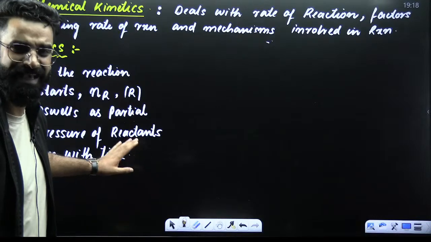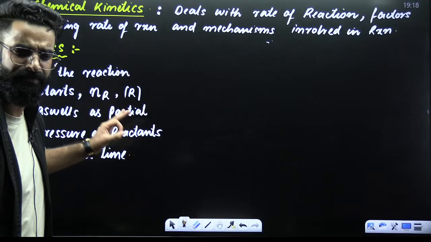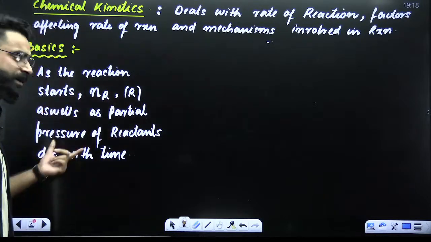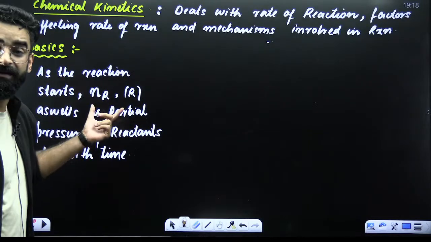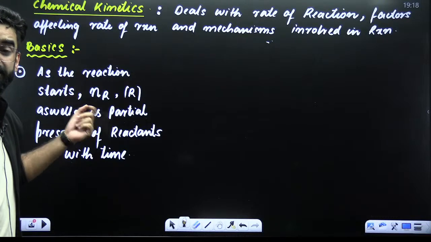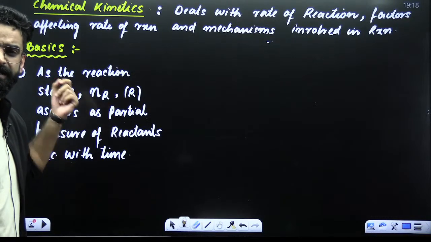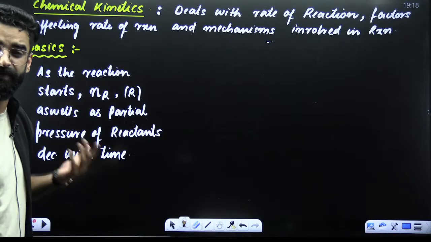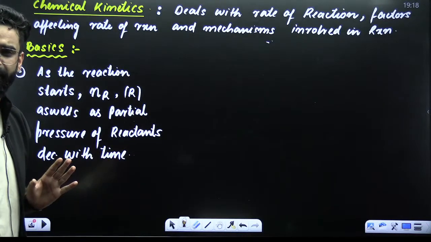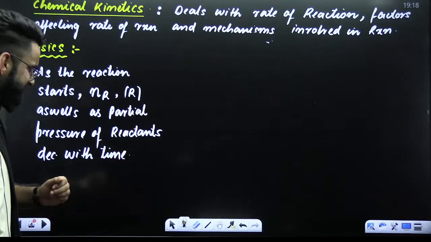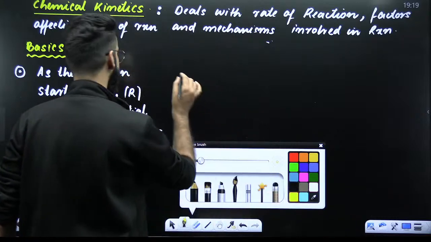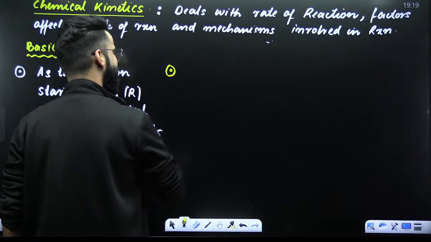Okay? Whatever things I'll be mentioning on the screen, take a note of every single thing, because every single thing is going to be super important. The first point which I mentioned over here: as the reaction starts, number of moles of reactants, concentration of reactants, as well as the partial pressure of reactants, it decreases with time. Why it happens so, you'll get the idea in some time. Before getting the idea, one more point I'm going to write over here. And what is that particular point?